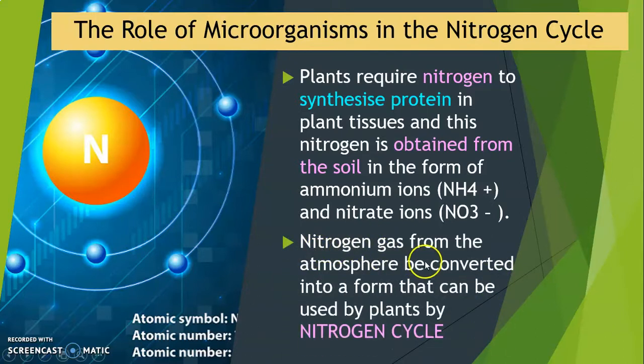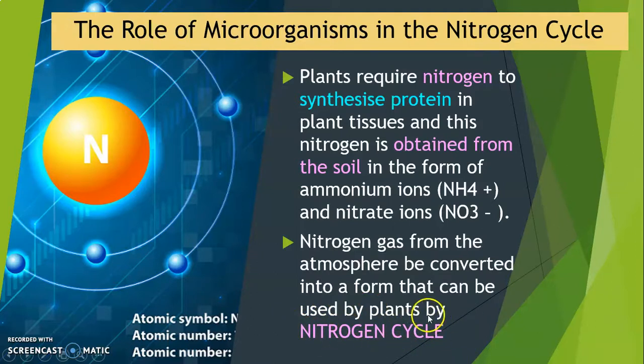Nitrogen gas from the atmosphere can be converted into a form that can be used by plants by the nitrogen cycle. So this is the cycle that we are going to discuss.